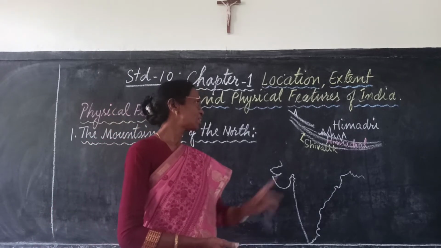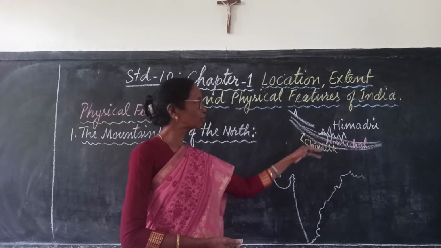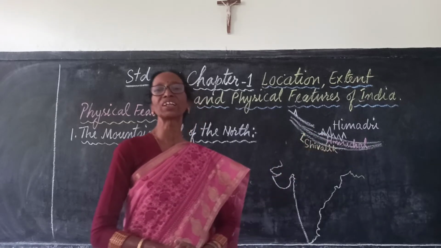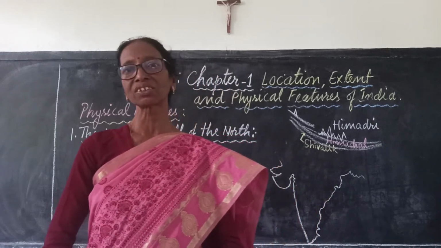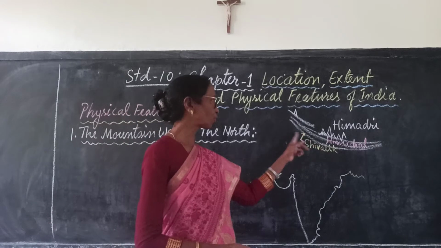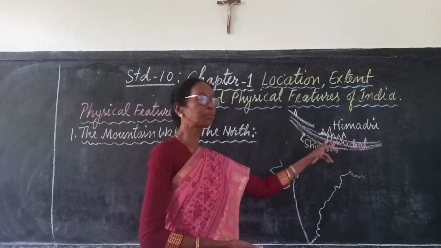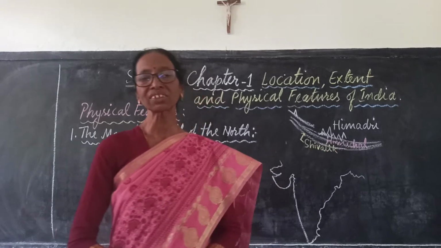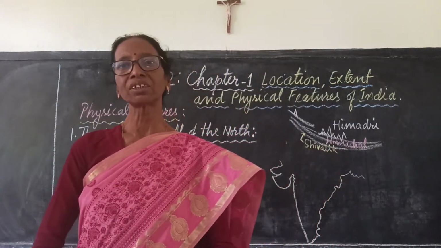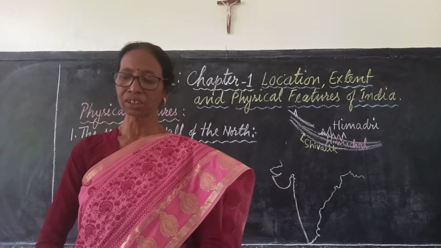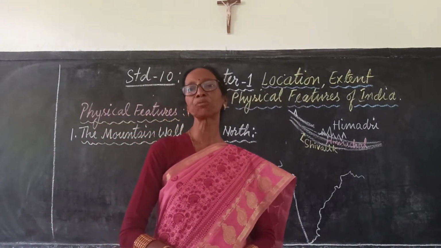The third parallel range located south of Himachal is Shivalik. It is also known as the Outer Himalayas, and this is located north of Uttar Pradesh and Bihar. This is the area which is not very high, but about 1250 meters high at some places.